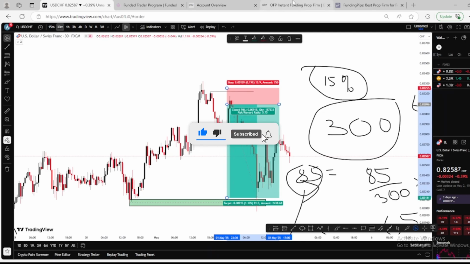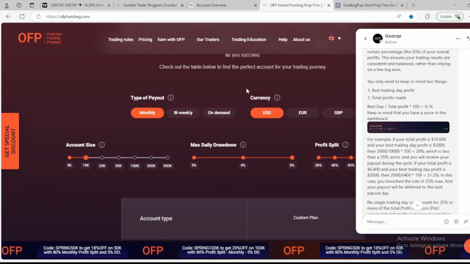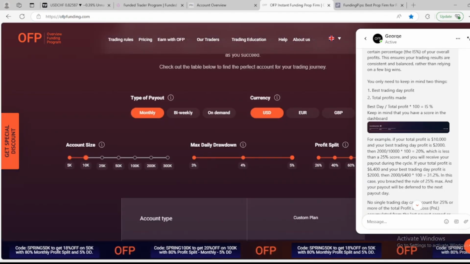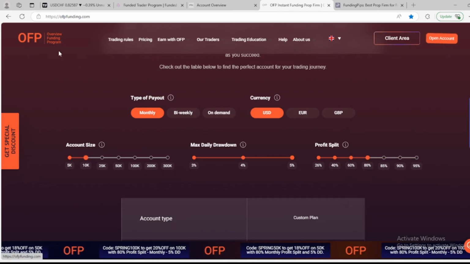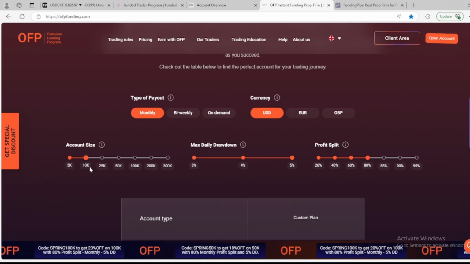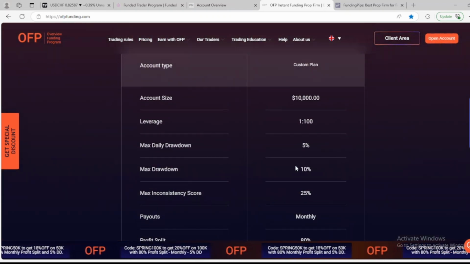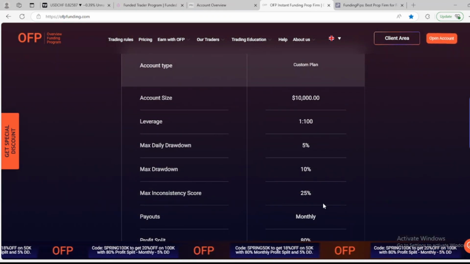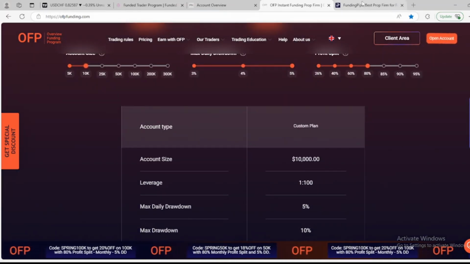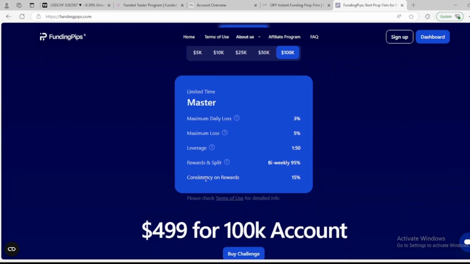So right now they are saying this is a 10K account. Let me minimize this one. This is on OFP instant funding, okay? I love instant funding accounts. This is OFP instant funding 10K, alright? The profit split is 80% and the max drawdown is 5%, and they're having a max inconsistency score of 25, okay? And now funding people is right here. This is instant account 100K, and they're having a consistency rule that should be 50%, alright?